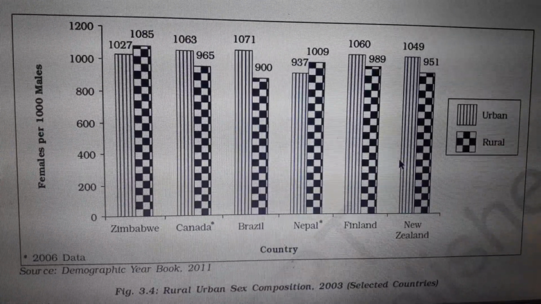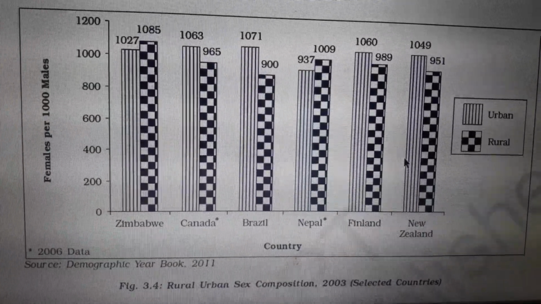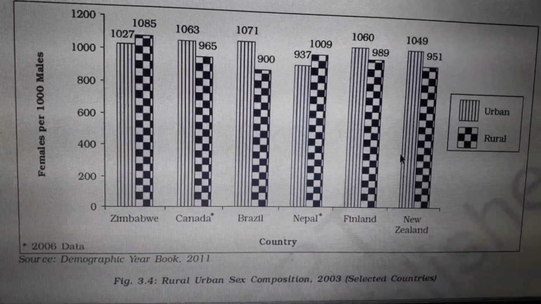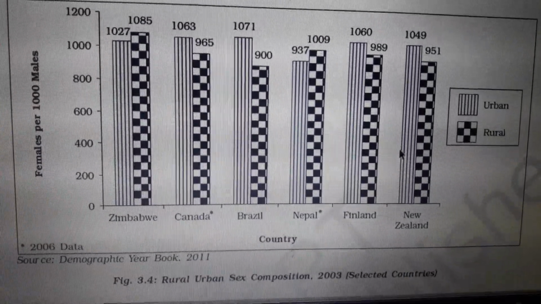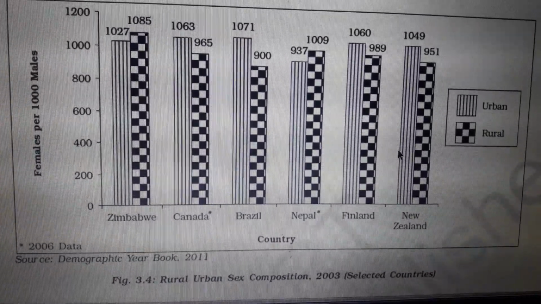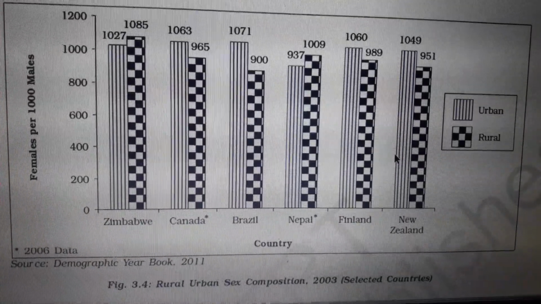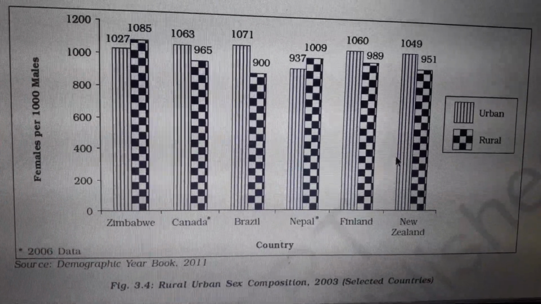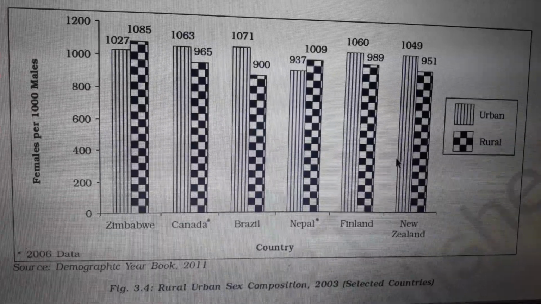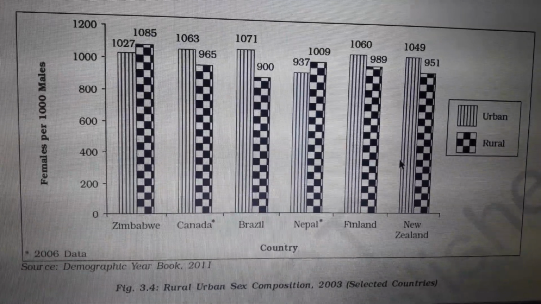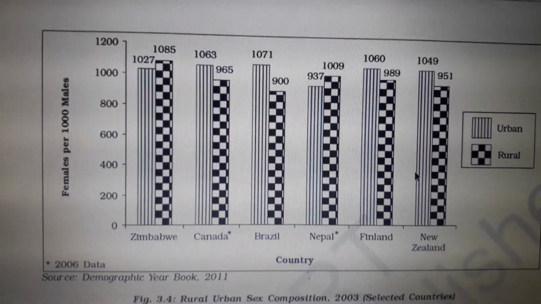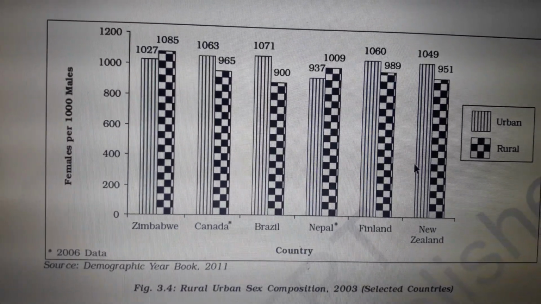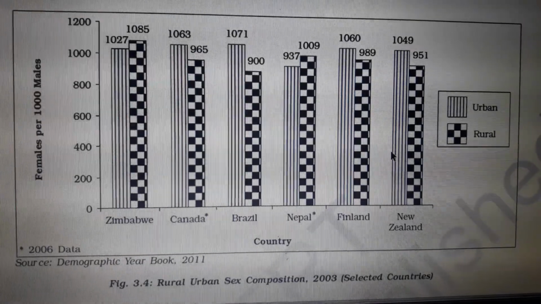You can see in the third chapter the diagram given. Questions on this diagram are frequently asked in the board exam, and they ask about three more questions. With the help of this diagram, the black shaded part is rural, and the light shaded vertical lines are urban. They will ask you the name of the diagram: rural and urban sex composition.